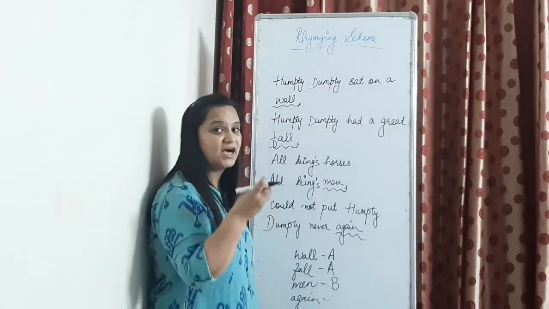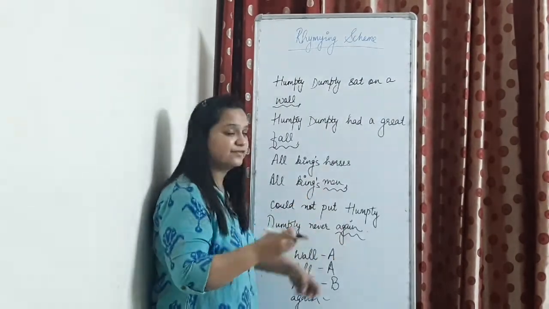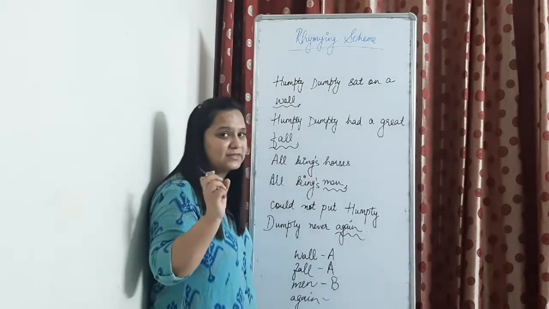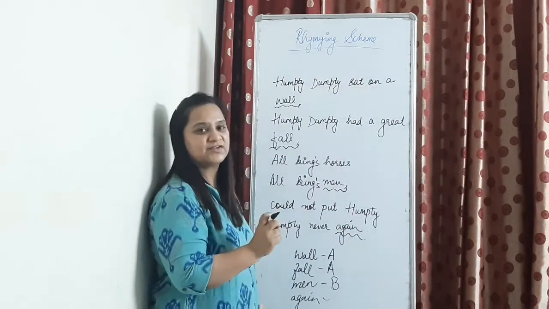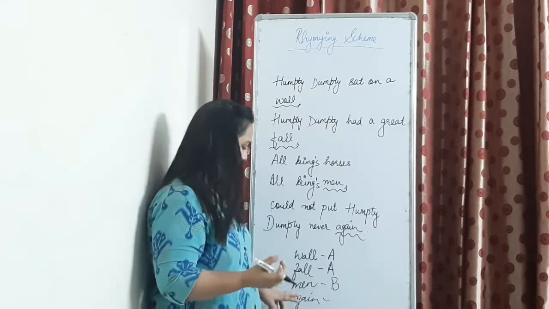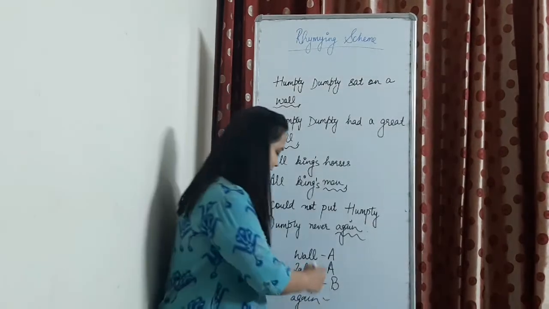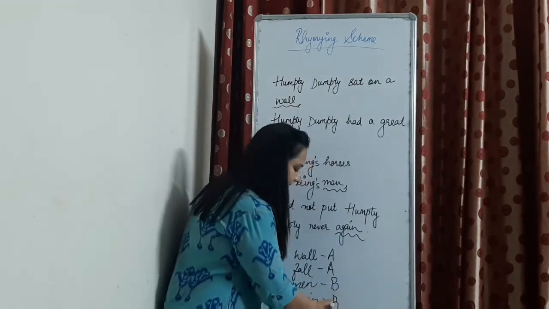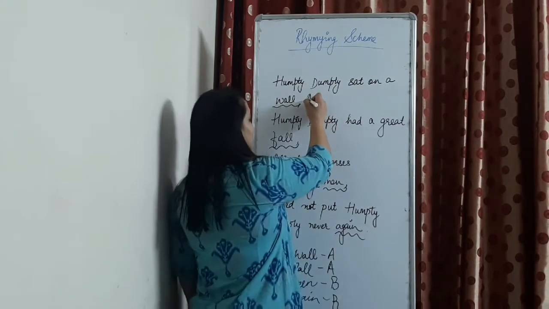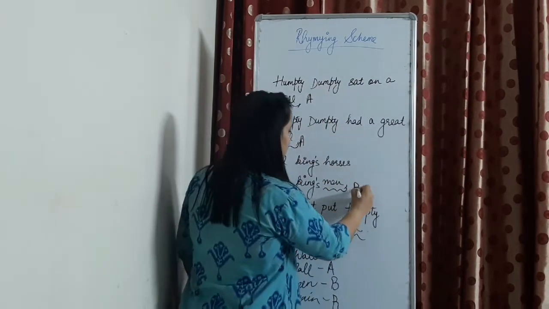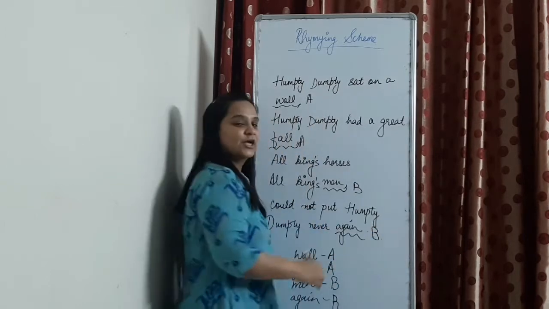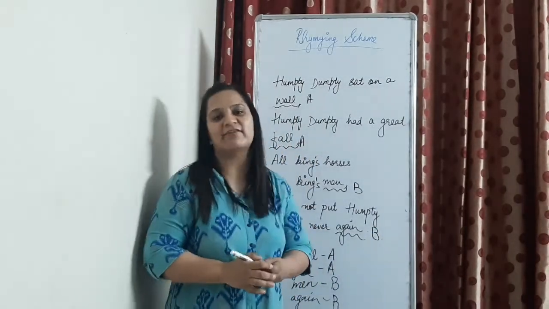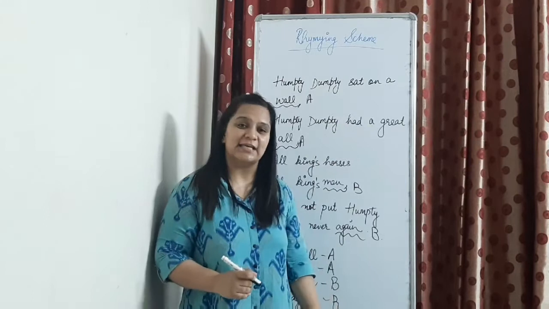We usually say again, but when we are reciting a poem, it is recited as again to rhyme with men. Men and again. So here also B. A, A, B, B. So I hope you all have understood the rhyming scheme.